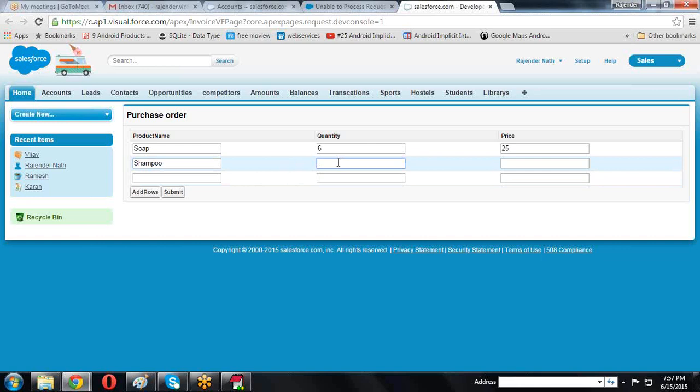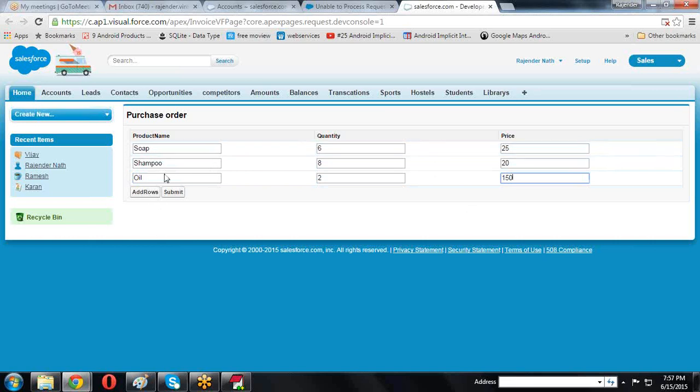Quantity is 8, price is 20 rupees. One more is oil packets, quantity is 2 packets, price is 150.